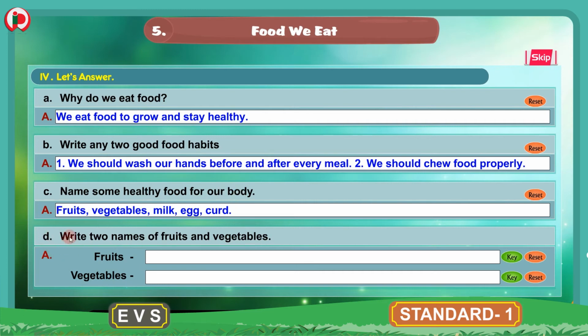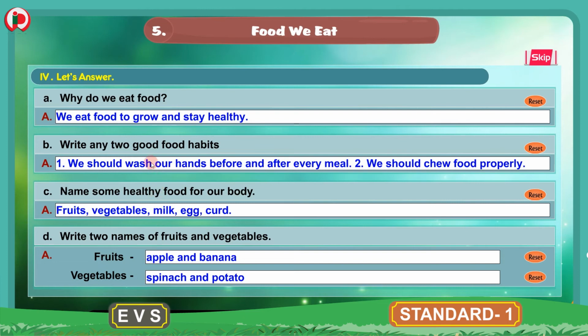D. Write 2 names of fruits and vegetables. Here in the answer we will write 2 names of the fruits and 2 names of the vegetables. First the fruits, apple and banana. Vegetables, spinach and potato. So these 2 are the fruits and these 2 are vegetables. Apple and banana are fruits. Spinach and potato are vegetables.